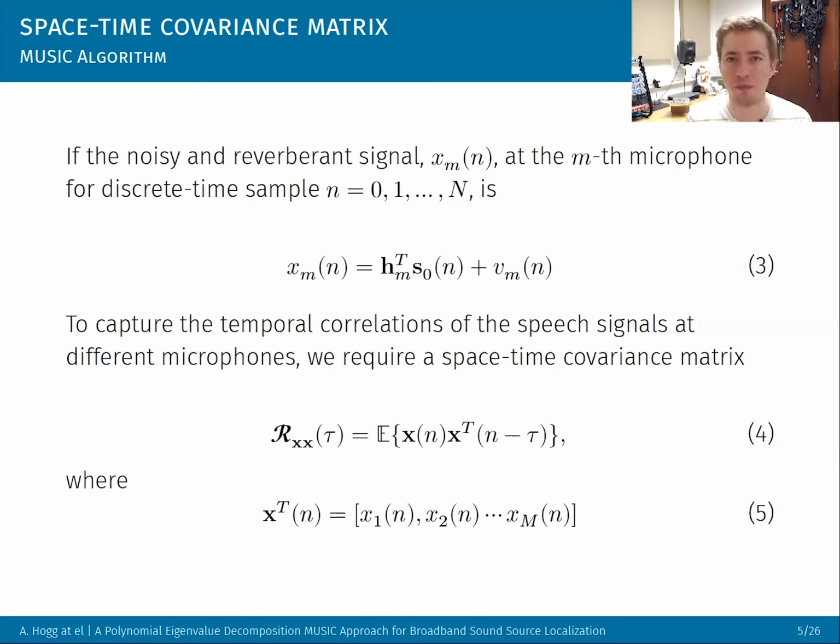The cool thing about polynomial matrices and polynomial eigenvalue decomposition is that it can decorrelate spectrally, temporally, and spatially all at the same time. So normally we would just have a simple covariance matrix, which is just the outer product, and this tau wouldn't exist. And then we can only do it spatially. We can't do it temporally at the same time. But now by adding in this lag, using the polynomial approach, we can capture those temporal correlations. And that's why it's now called a space-time covariance matrix, because it captures both space and time together.